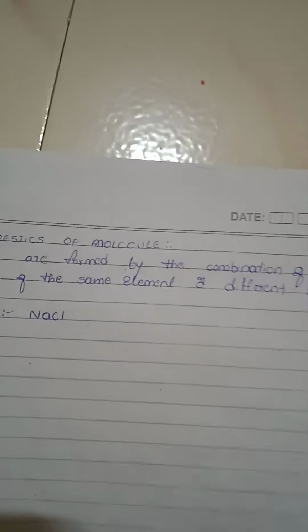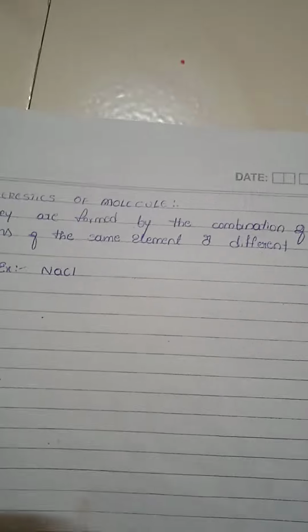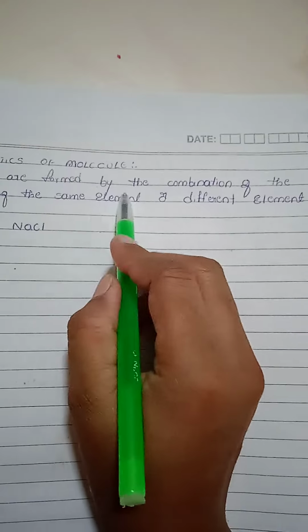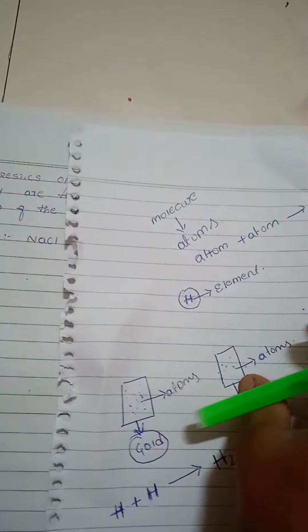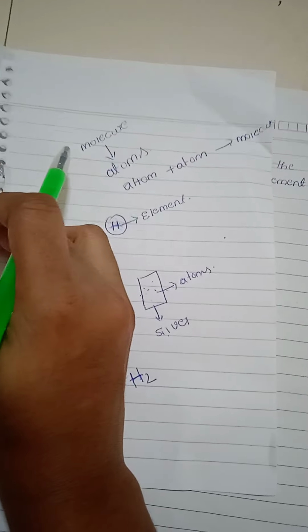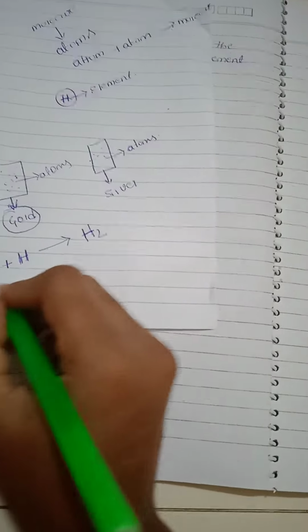Got it? Now the characteristics of a molecule. They are formed by the combination of atoms of the same element or different elements. Suppose I have H2.